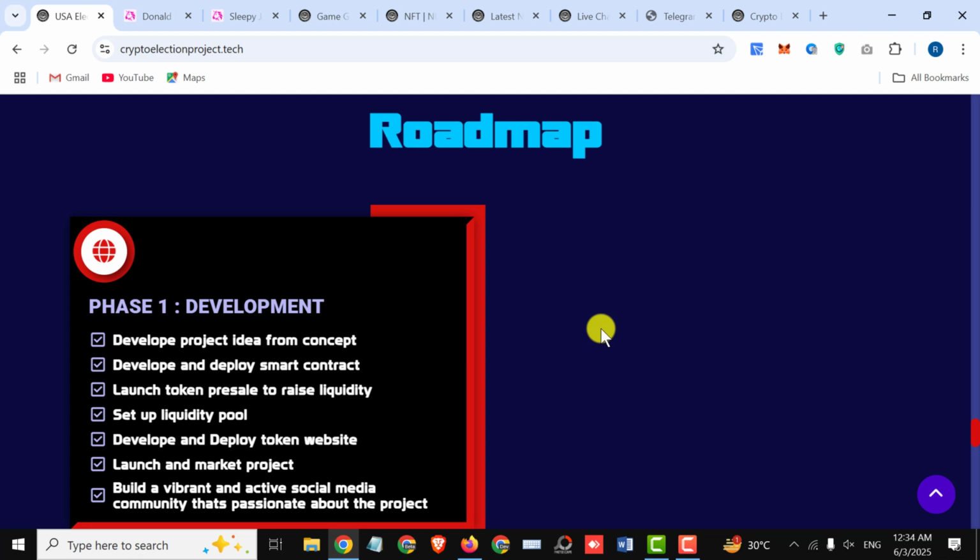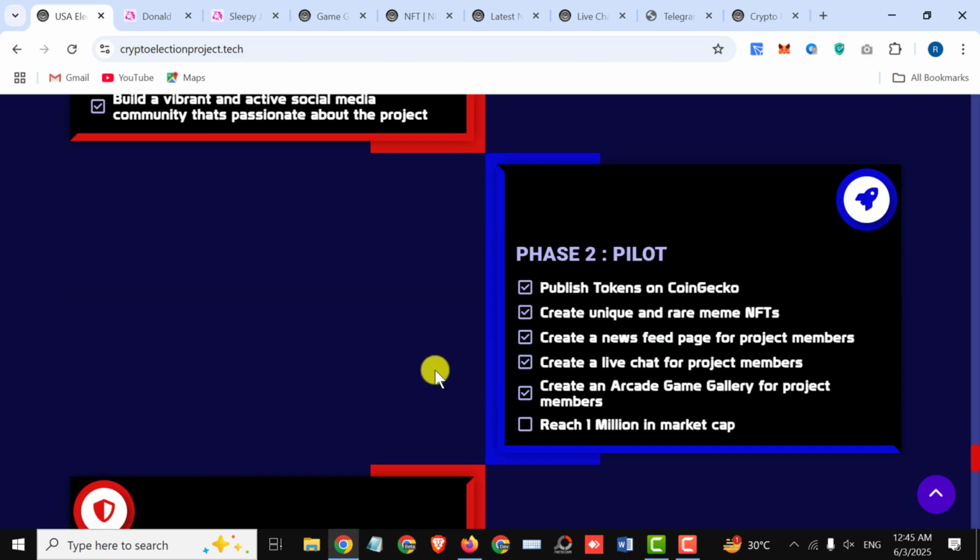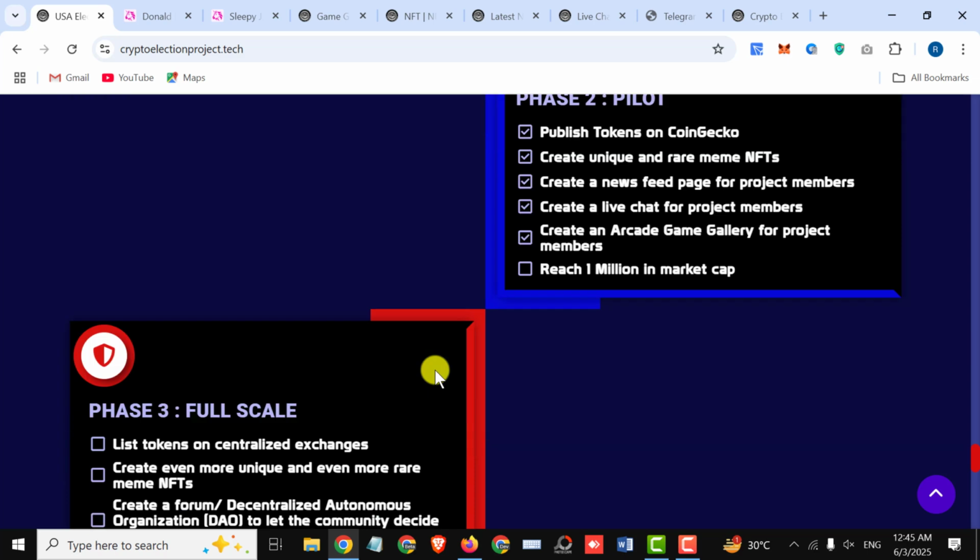Next, we have their roadmap. Phase 1, development: develop project idea from concept, develop and deploy smart contract, launch token pre-sale to raise liquidity, set up liquidity pool, develop and deploy token website, launch and market project, build a vibrant and active social media community that is passionate about the project. Phase 2, pilot: publish token on CoinGecko, create unique and rare meme NFTs, create a newsfeed page for project members, create a live chat for project members, create an arcade game gallery for project members, reach 1 million in market cap.